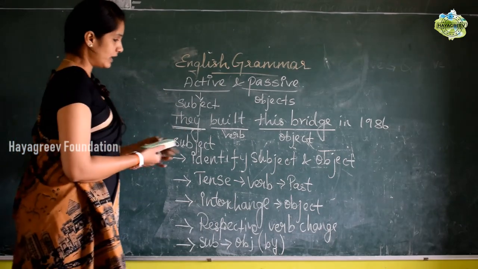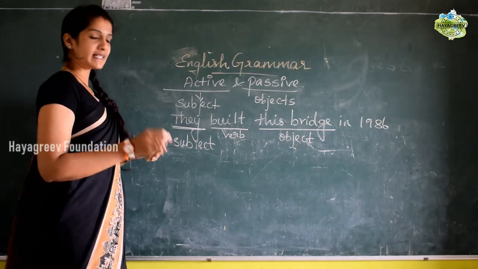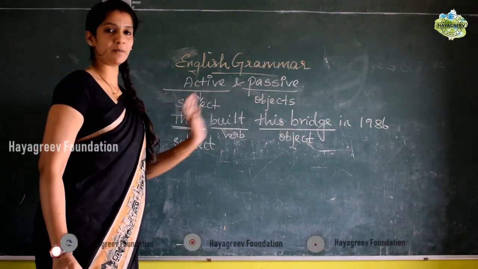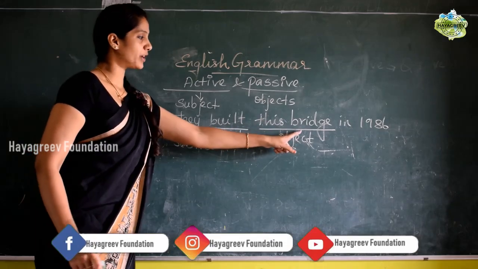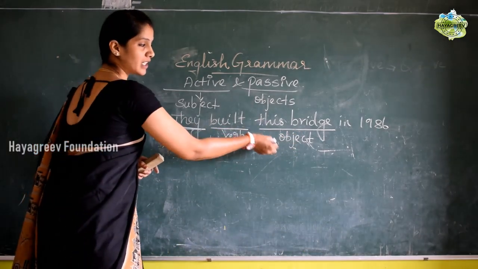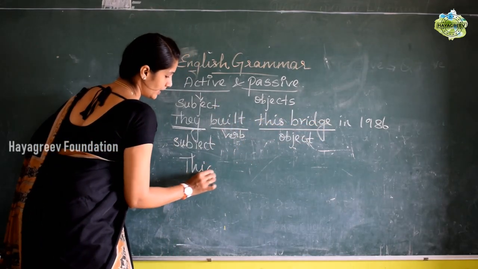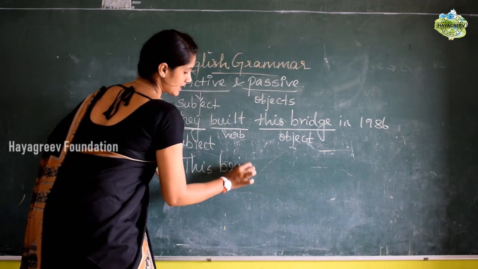Now let us see the passive voice for this particular sentence. As I said, we identified subject, object, everything. Now I am going to use this object in the subject position. What is the object here? This bridge. So this bridge I should write in the subject place.